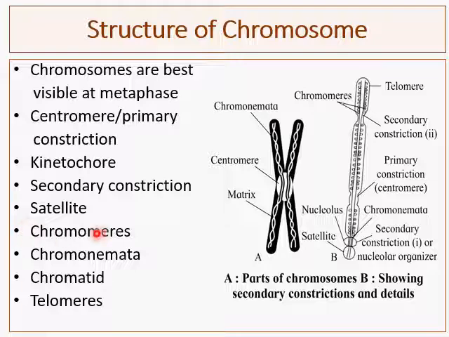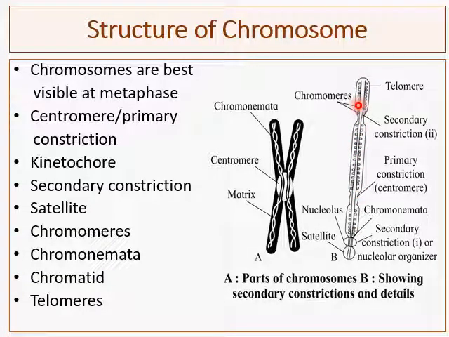Then chromomeres. You will see here the chromomeres inside this detailed structure of the chromosome. Here the chromomeres are somewhat dark, beaded structures which appear throughout the length of the chromosome.